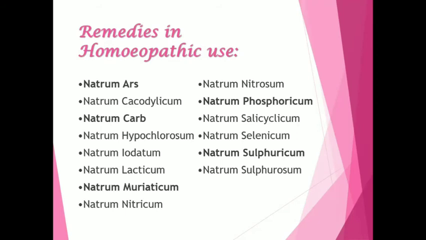So here are some remedies of the natrum group. There are a number of remedies, but these are the important ones: natrum arsenicum, natrum cacodylicum, natrum carb, natrum hypochlorosum, natrum iodatum, natrum lacticum, natrum muriaticum, natrum nitricum, natrum nitrosum, natrum phosphoricum, natrum salicylicum, natrum selenicum, natrum sulfuricum, and natrum sulfurosum. So these are some important remedies in the natrum group.